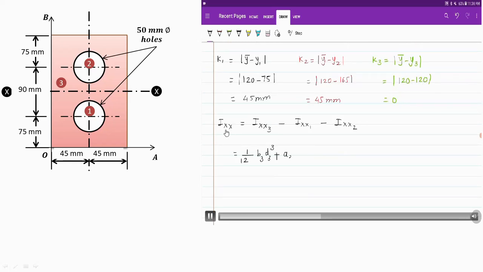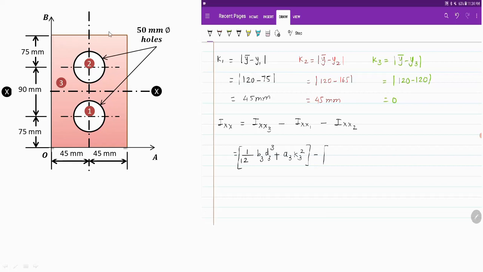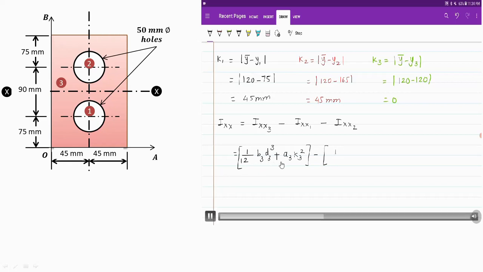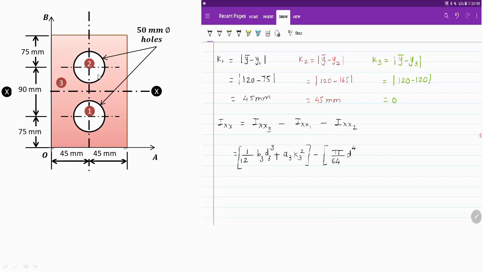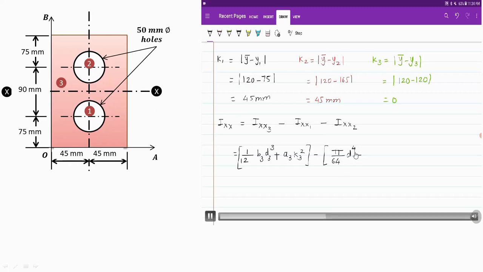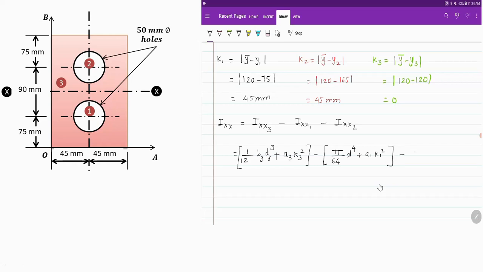So again, Ixx will be Ixx3 minus Ixx1 minus Ixx2. Ixx3 is that of the third section, the rectangle, that is 1 by 12 BD cube plus AK square. Ixx1 and Ixx2 is that for these circular holes 1 and 2. So it is pi by 64 d raised to 4 plus AK square. So these are the values of moment of inertia for rectangular section and for circular section.